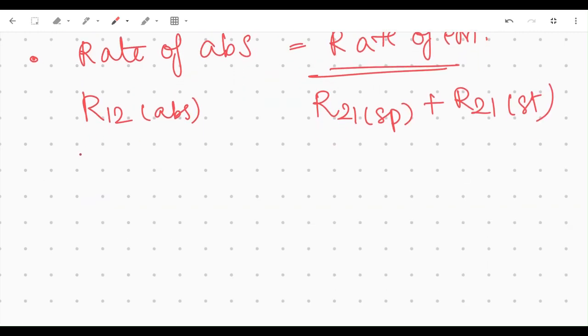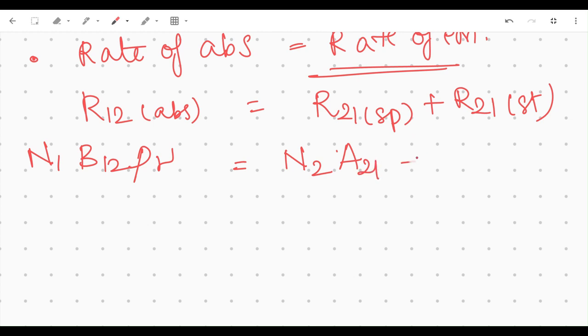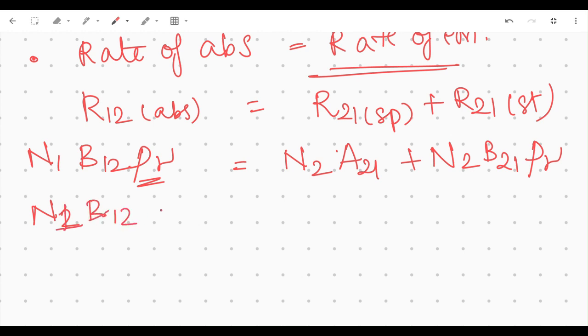Let's write the expressions for that. The absorption is stimulated, so that is B12 rho nu times N1, equal to N2 times A21 for spontaneous, plus N2 B21 rho nu. Now we need to find rho nu. I can take this to that side: N1 B12 minus N2 B21.